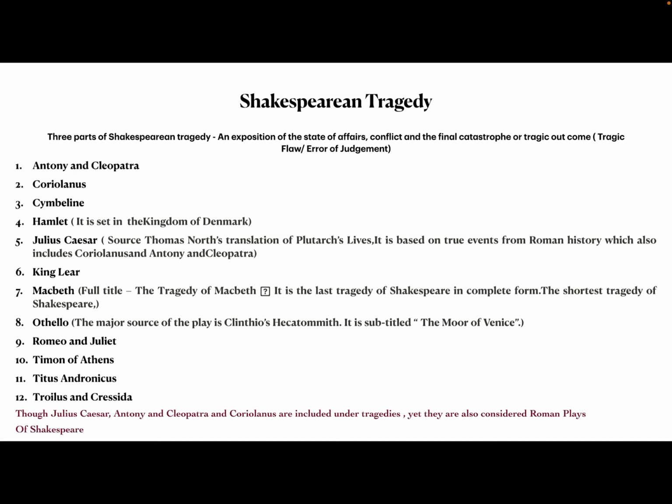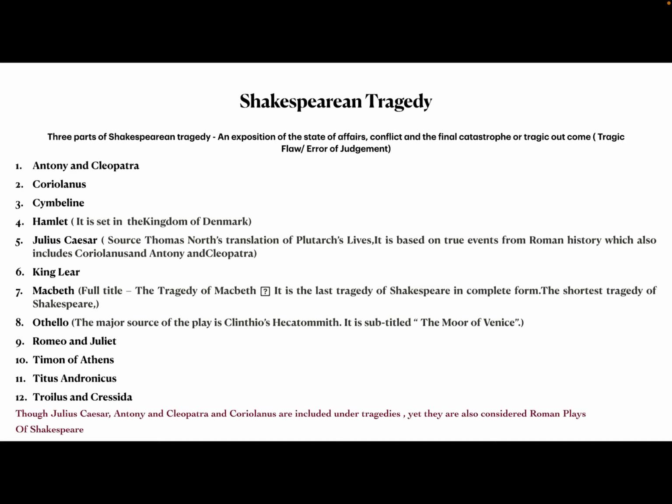Okay. Then we have King Lear, Macbeth, and sometimes it is asked what the full title of Macbeth is. Remember it: The Tragedy of Macbeth. It is the last tragedy of Shakespeare in complete form. That is also a very important point from the perspective of examination.